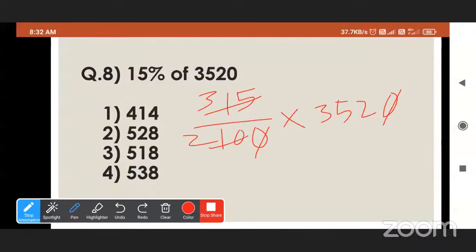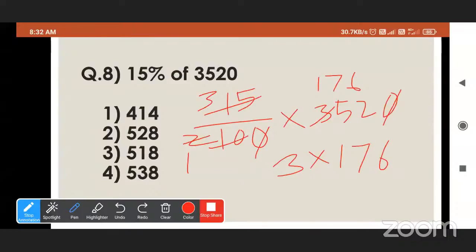Now, we will divide by 2. So we will get 1 here, and 176. So we will get 3 multiplied by 176. Now do the multiplication and tell me the answer.